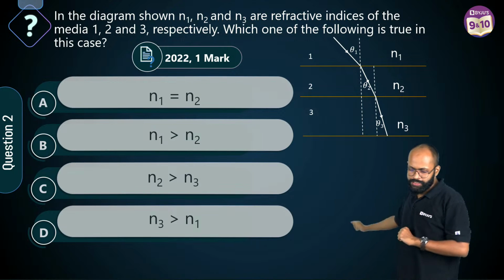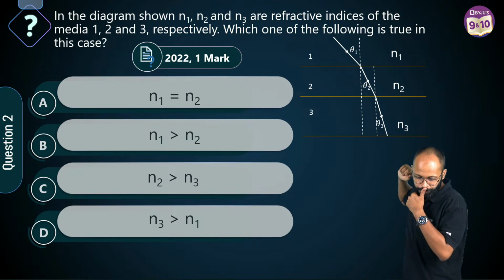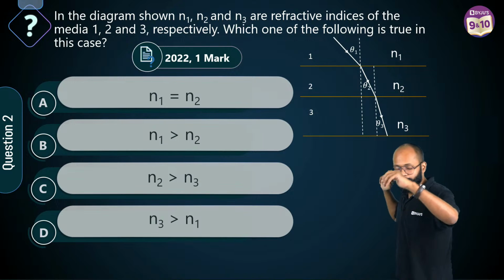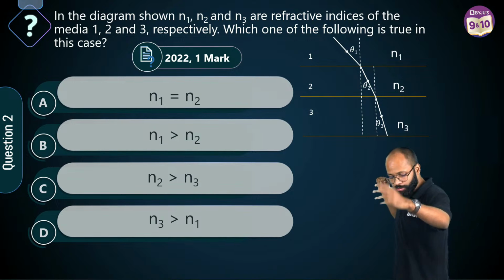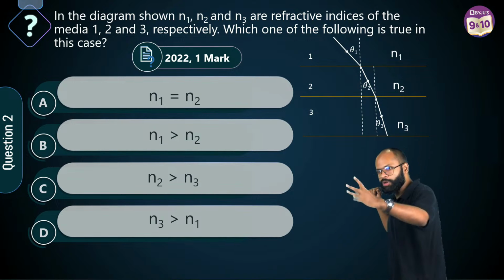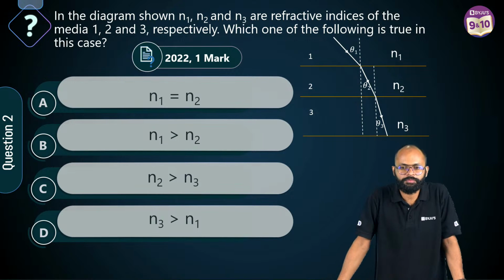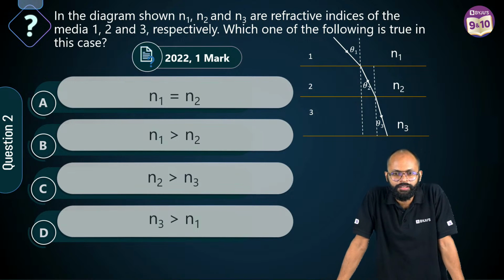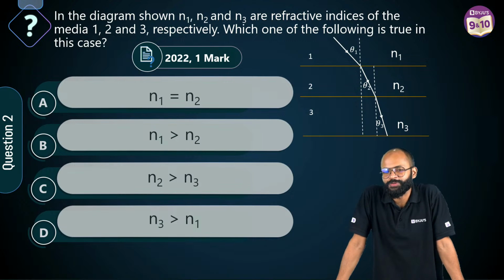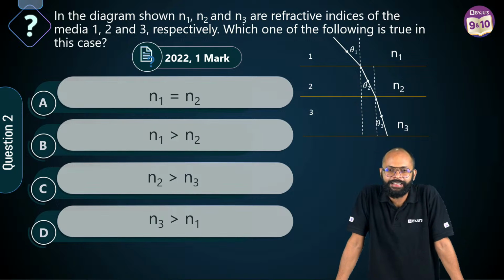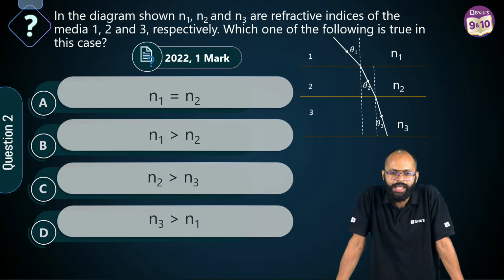4 option क्या है? Sir, N1 is equal to N2. Second वाला, N1 is more than N2. Third, N2 is more than N3. Last, N3 is more than N1. Come on. Yes. Rupinder, I was not on YouTube. That's true. Sakshi says D. Ashraf D. Ahan B. Kaustubh B. Come on. Pole is active here.